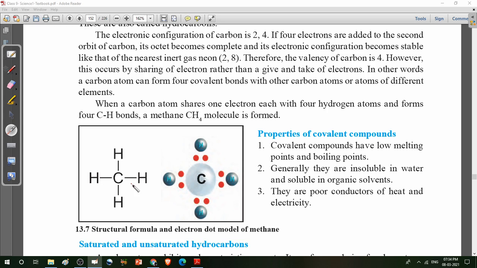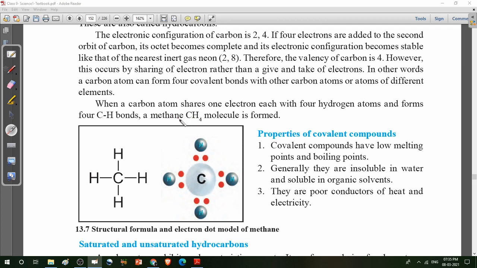And what is a molecular formula? While writing the molecular formula, write down the elements C and H. The number of H is 4 and the number of C is 1. So CH4 is the molecular formula. The name of this compound is methane. Just observe the spelling of methane.